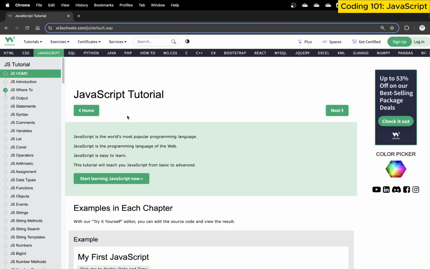I'm going to use this website as a reference and you can use it too, so that you already know what I'm talking about and I don't have to create all the nitty-gritty things with it. So we're going to use this website very quickly and cover basic concepts of JavaScript as much as we can within 1 hour. Okay, so without further ado, let's begin.